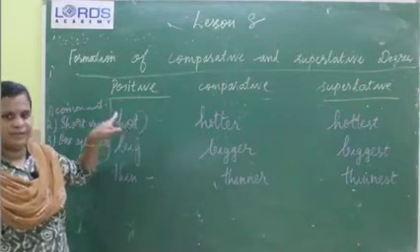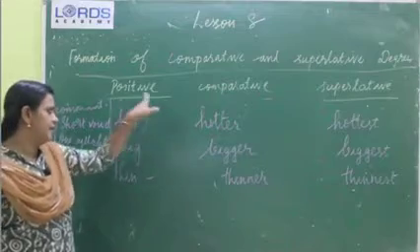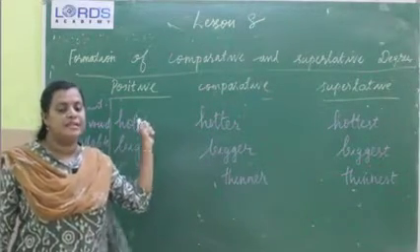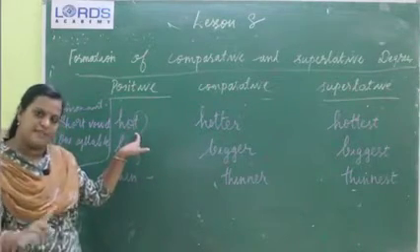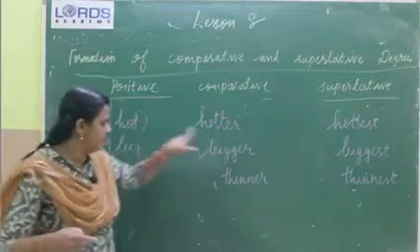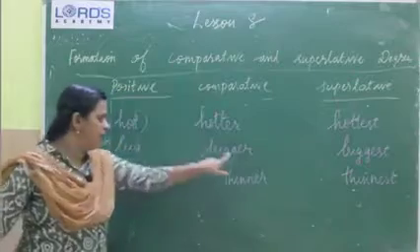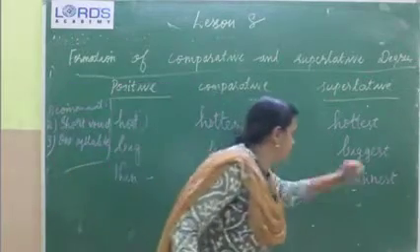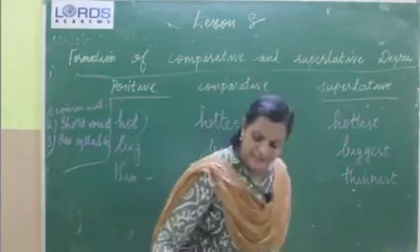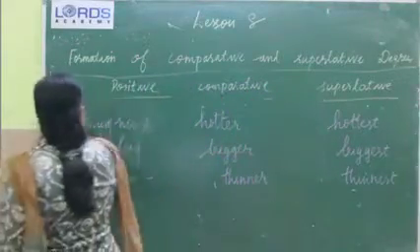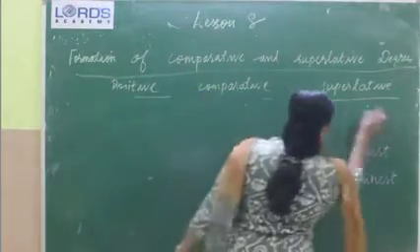It ends in a single consonant. Before that we can see a vowel, and at the same time it is a one syllable word. So this consonant will double. Here, hot, hotter, hottest. See, big, bigger, biggest. Then thin, thinner, thinnest.